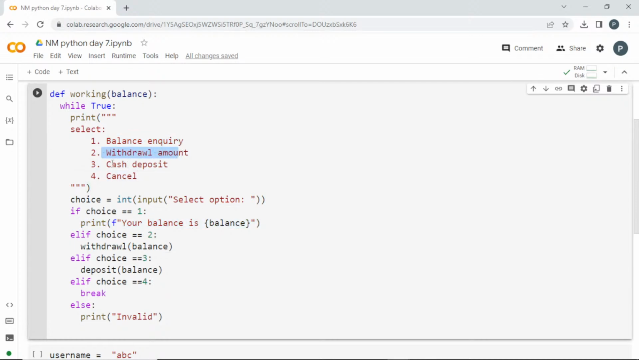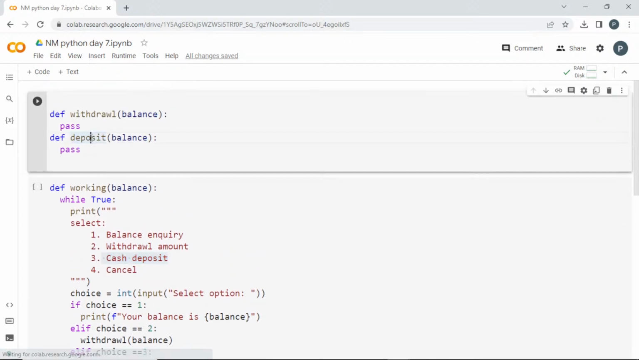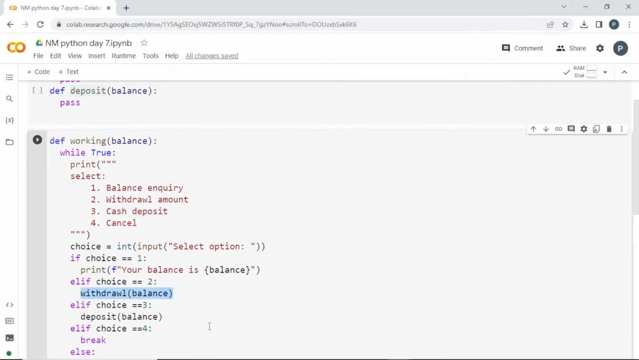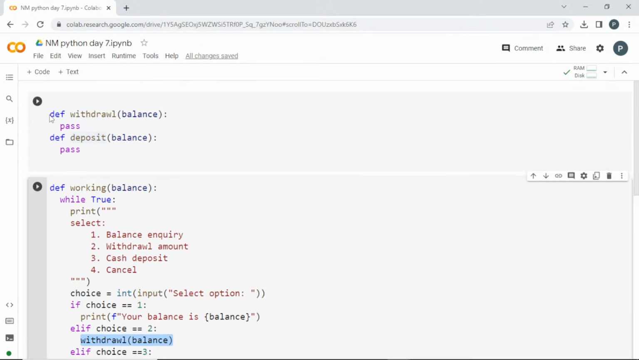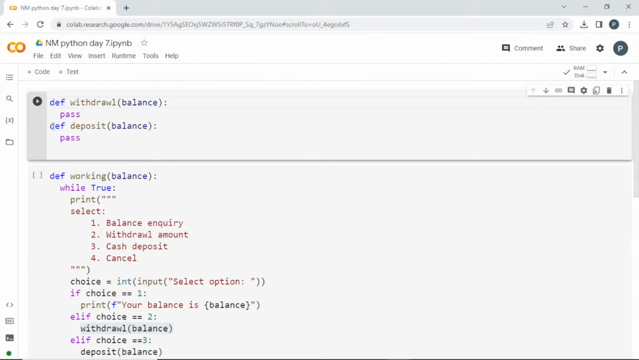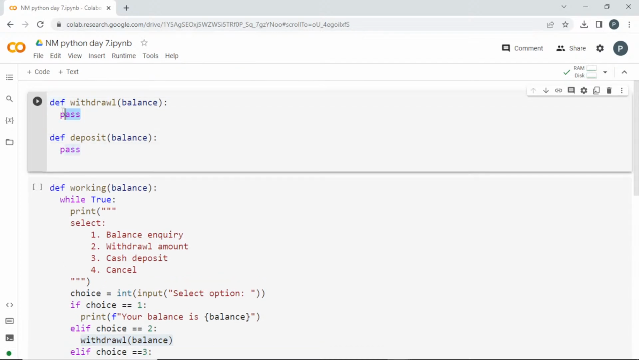If it is withdrawal or cash deposit, I have to perform some task here, which I'll be doing in these functions, and I'm just passing those functions here. So now our work in this is complete. We have to create this function so that it will work properly. This will be the final step. You have to do all the process here with the help of this balance. So I hope it will be clear.